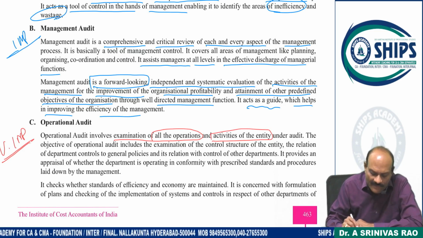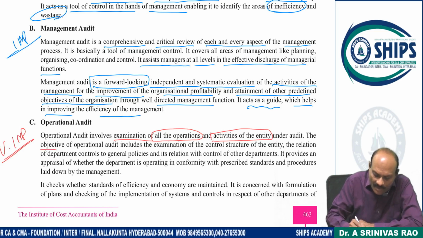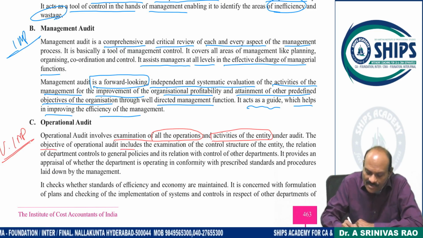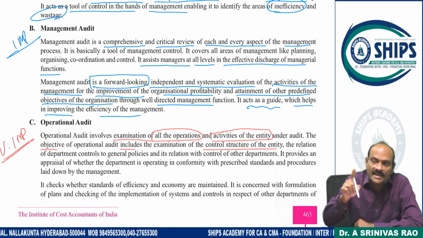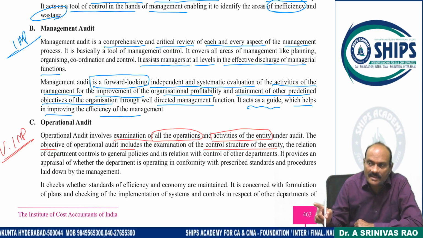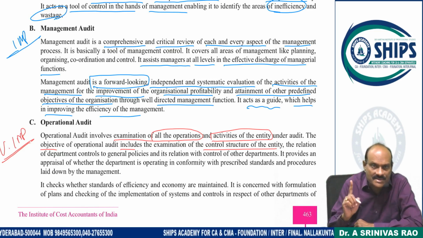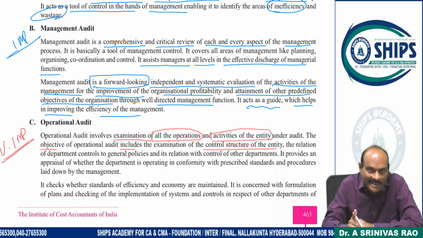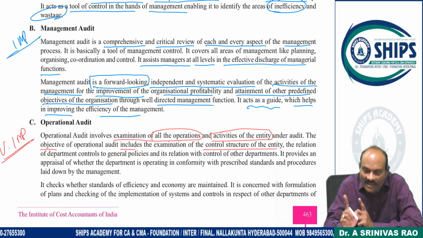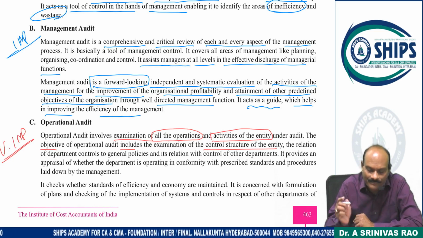The objective of operational audit includes examination of the control structure of the entity. In order to discharge the day-to-day affairs of the entity, we have defined some control structures, nothing but authority, responsibility, relationships are created, authority delegated. Is this effective or not?